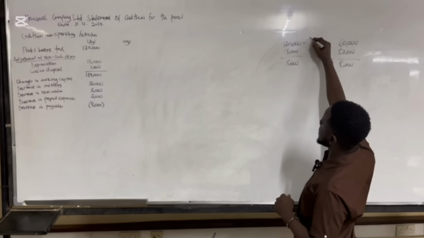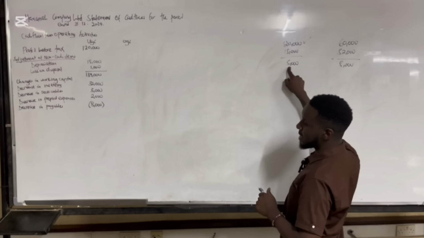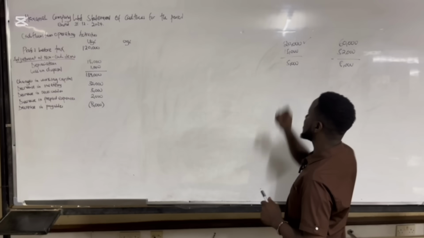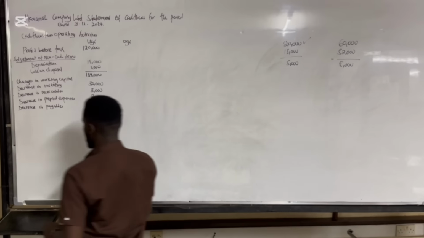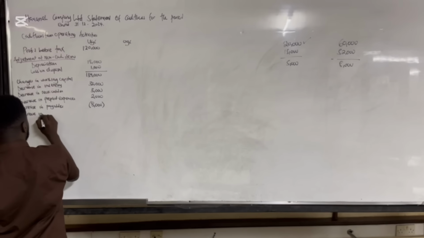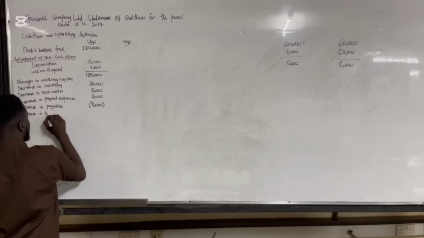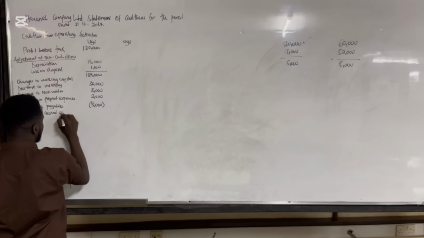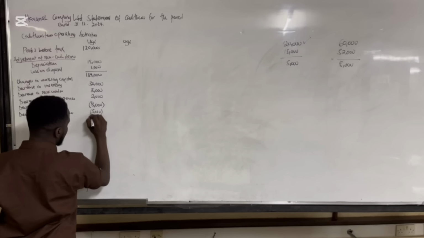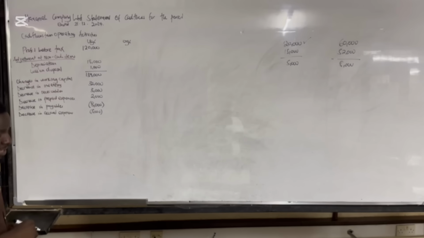Because if they're demanding 20, it means we paid them 5,000 to bring the balance to 15,000. So this 5,000 becomes a cash outflow. So we say decrease in accrued expenses, and the decrease is 5,000.